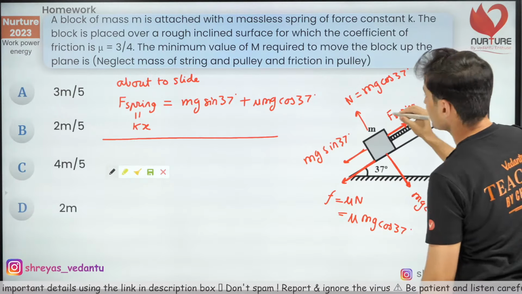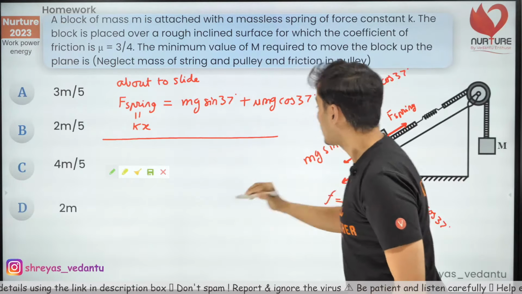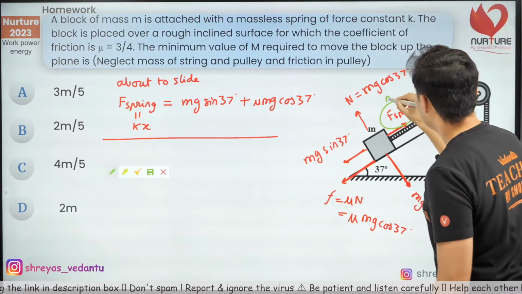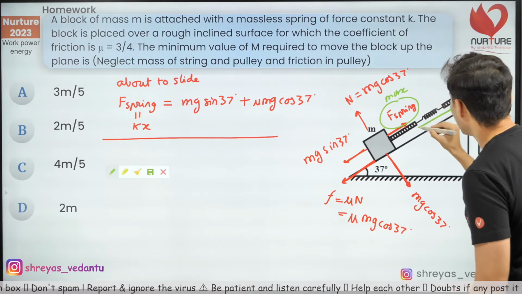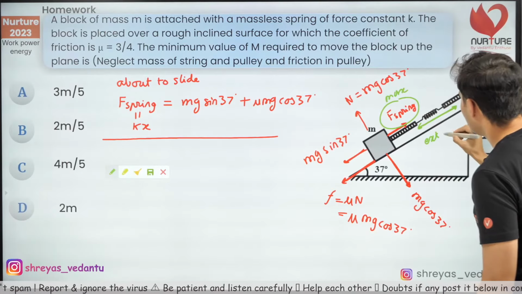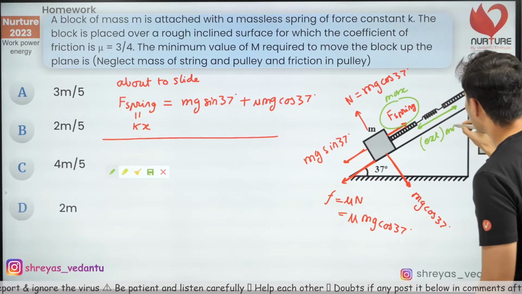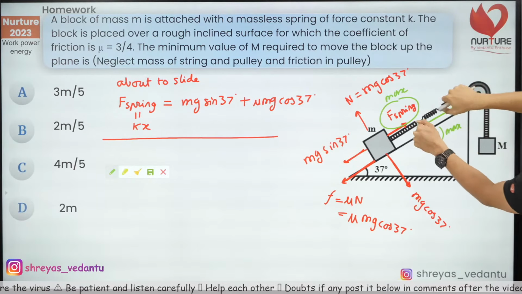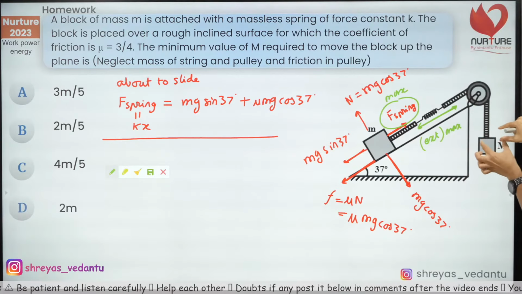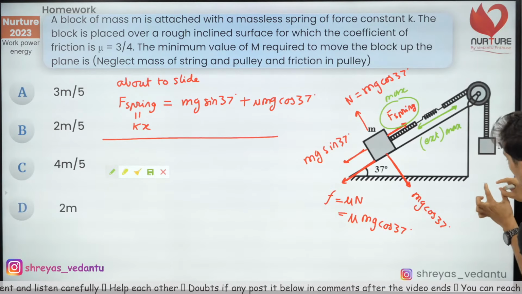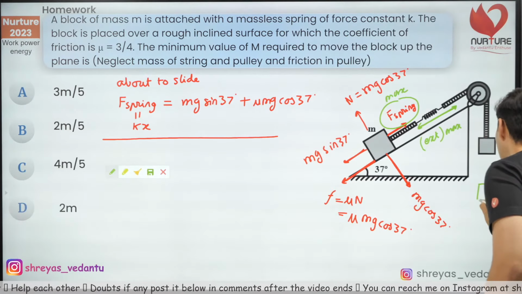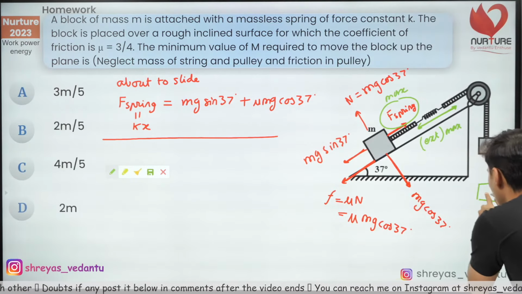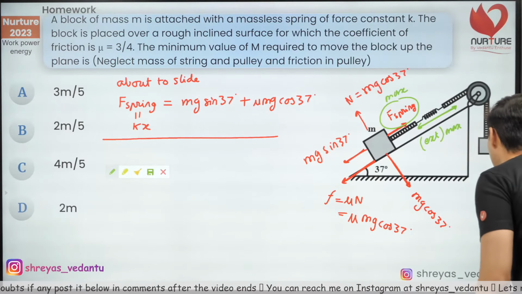The spring force will be maximum when this extension is basically maximum. And when will this extension be maximum? When this block has come to the maximum displacement below. So that means this mass has moved as much as possible below. So this is the max displacement.